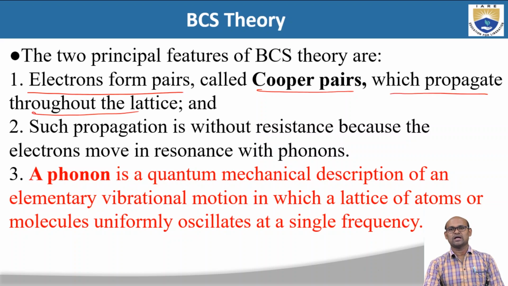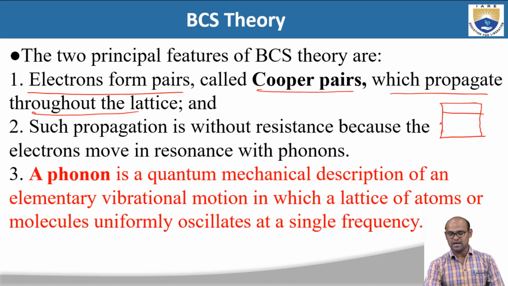Basically we are considering a conducting material, and conductors or metals have free electrons, and these free electrons can form pairs, called Cooper pairs, and these pairs propagate throughout the lattice. To understand this metal, in theory we take a lattice.